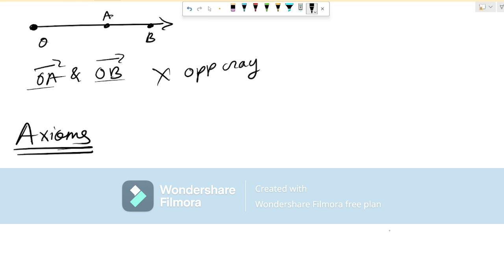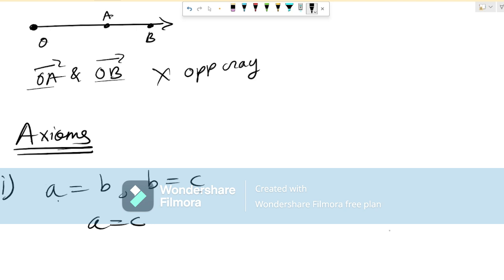Axioms. Now these are the actual rules that you need to remember. Okay. Now the first rule is things which are equal to the same thing are equal to one another. Suppose A is equal to B and B is equal to C. Then it won't be wrong to say that A is also equal to C. Now we can say that A, suppose it has some kind of value, let's just say 1. So one value is equal to B. So both of them have same values. Now if we say that B is equal to C, C also has one value. That means A and C, they are equal.